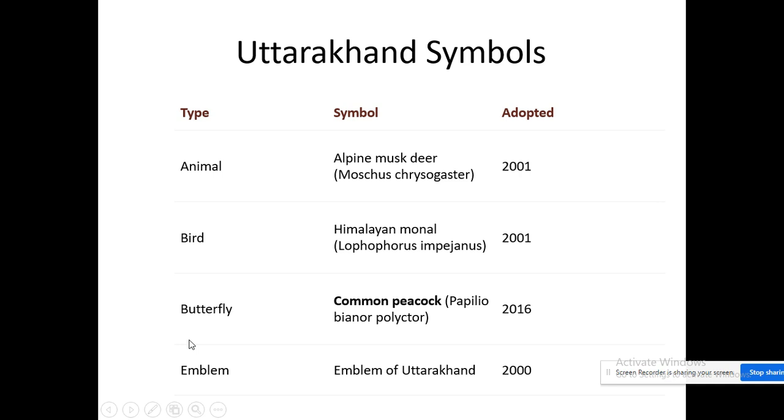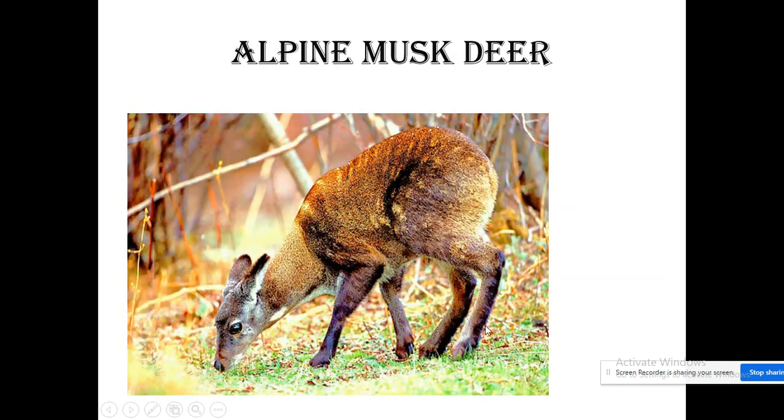Next, the butterfly, the one which flies. Here you will find a different name, common peacock. Even though the name is the same as a bird, the picture is of a butterfly, and the name given is common peacock. It was adopted in the year 2016. Next we will see the emblem, which was adopted in the year 2000.